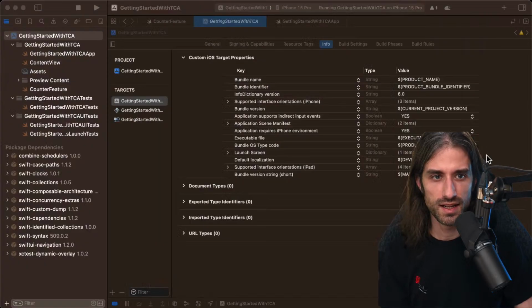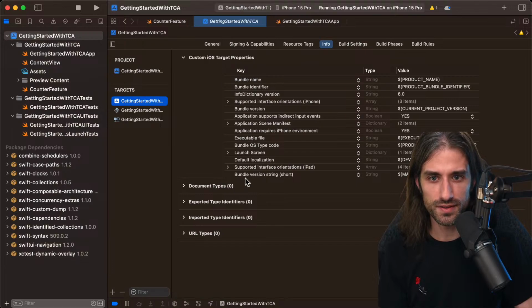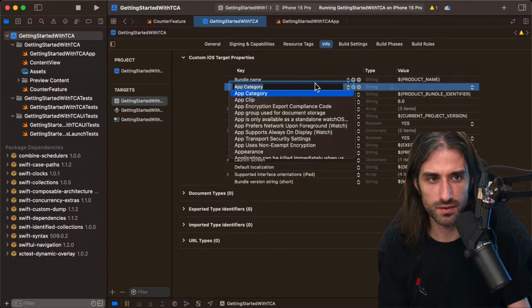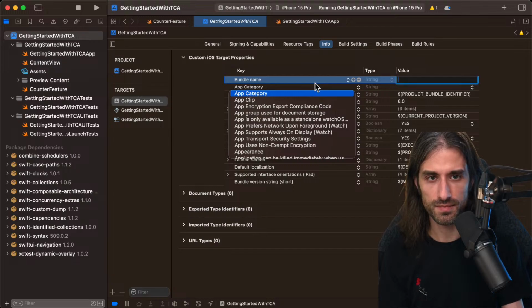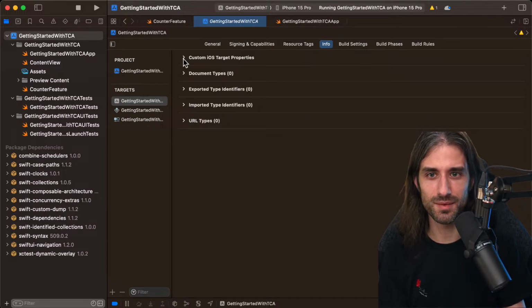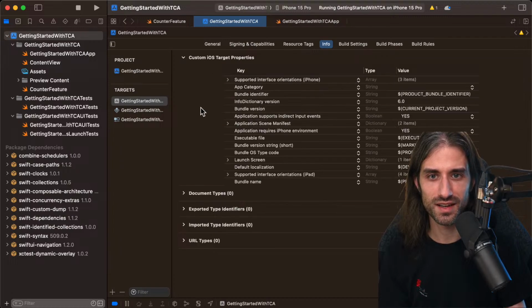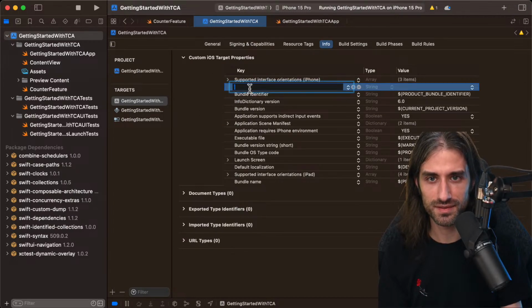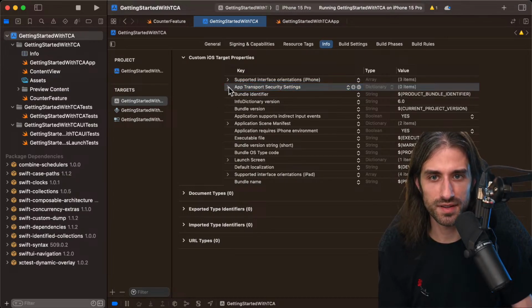All right. Let's go back to here. How do I add a key? It's just like that. So app. No. What did I break? I think I broke something, of course. I think it's here. So App Transport Security Settings. Okay, perfect.